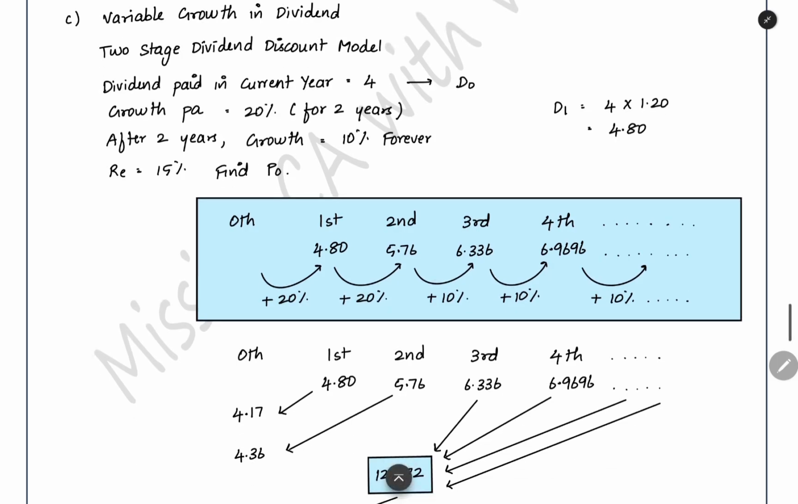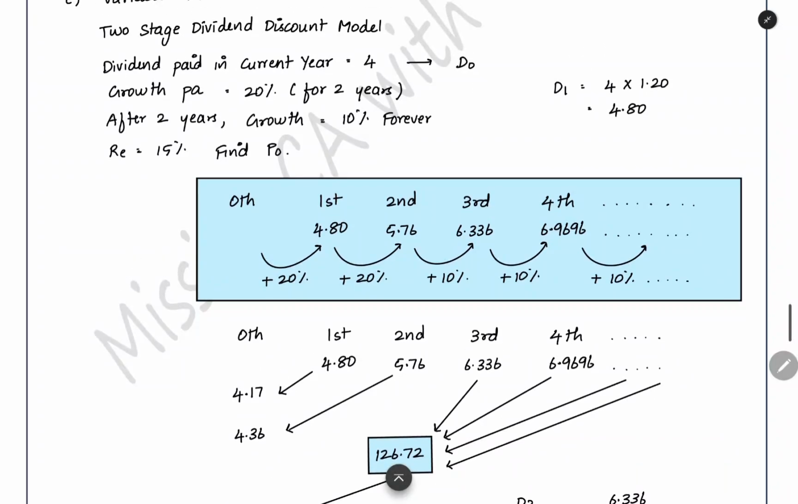After 20% growth for 2 years, the growth will be 10% forever. Constantly every year 10% growth will be there. Now the required return is 15%. You have to find out the P0, current market price. Today's market price you have to find out. 4 is today's dividend for the year just ended. With 20%, at the end of first year you will get 4.80 dividend. With 20% growth you will get 5.76 at the end of second year as dividend.